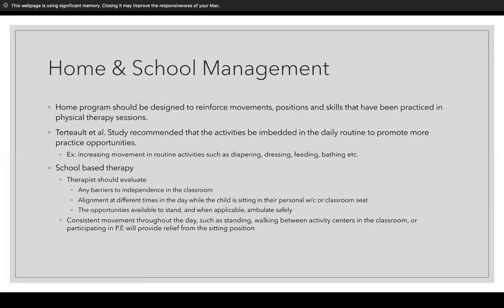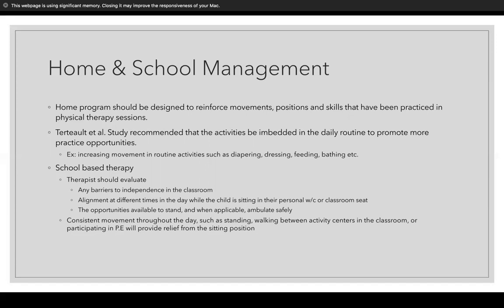With home and school management, home programs should be designed to reinforce what they're learning in physical therapy sessions, whether that be movements, positions, or skills. A study recommended that the activities be embedded in their daily routine to promote more practice opportunities, such as diapering, dressing, feeding, bathing, and so on.